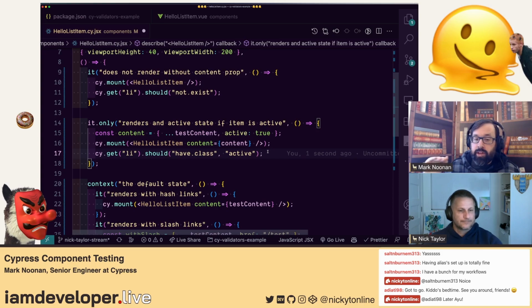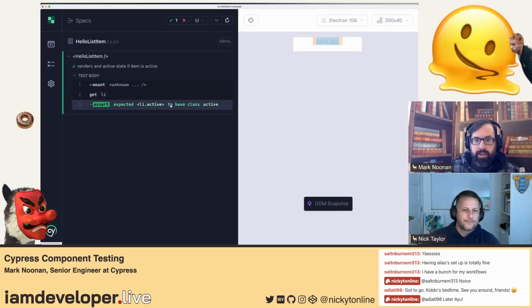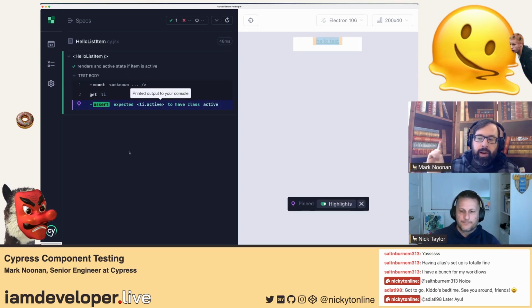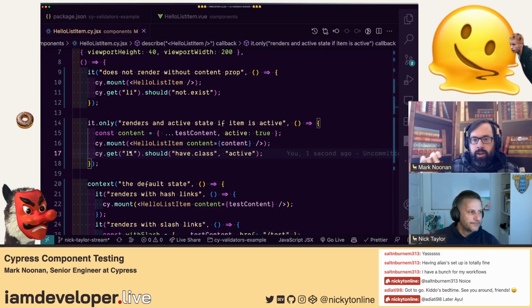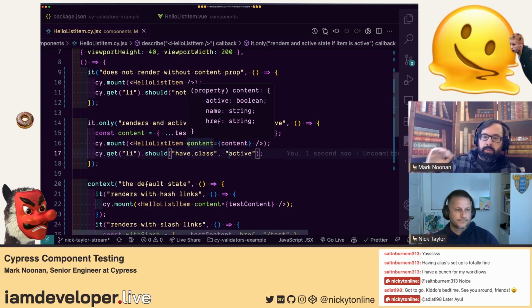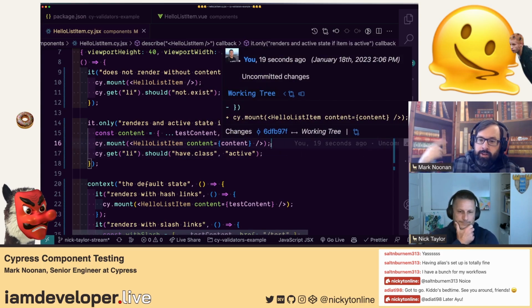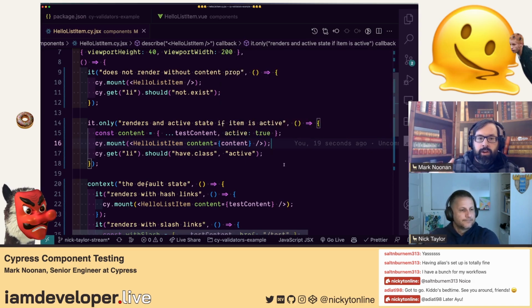This is something that should pass if you save it, because there should be an li with the class active to provide the styles. So that's great. But in real life, you might not want to test for a class name at all. That's a structural decision, because you might just want visual regression testing to cover this. Something like Percy or whatever that compares real screenshots could cover this. It totally depends on what your needs are in your code base. But the way that I would test this list item, because we know it's supposed to contain a link, is I would do a cy.contains.